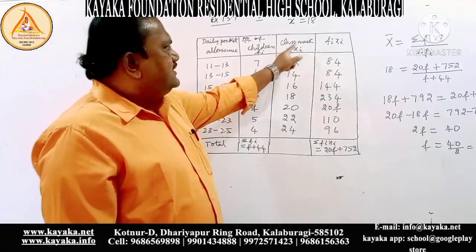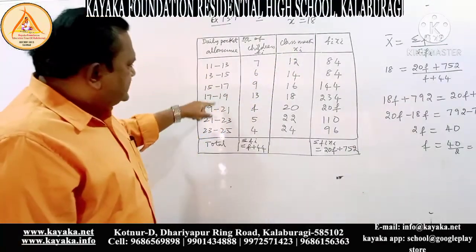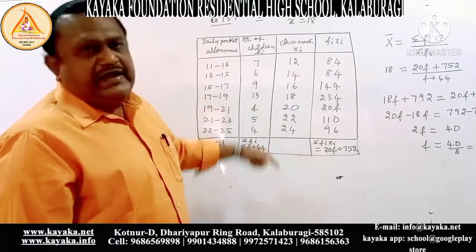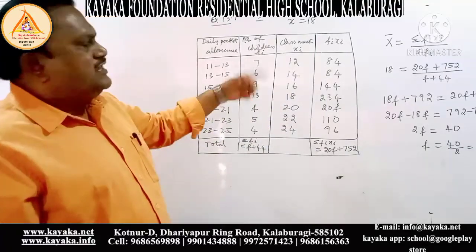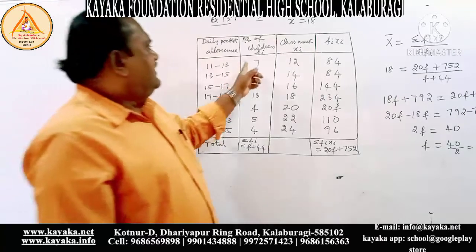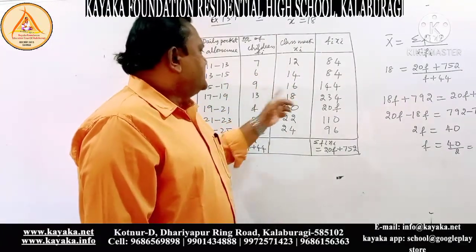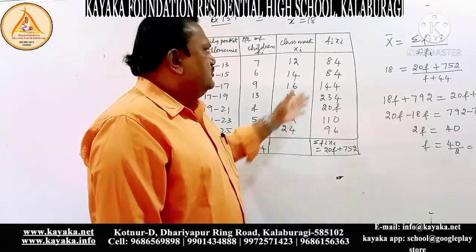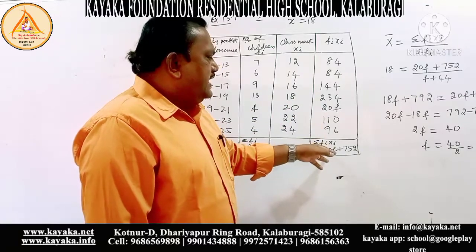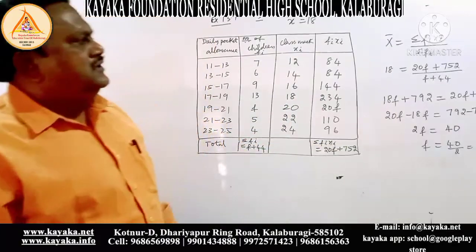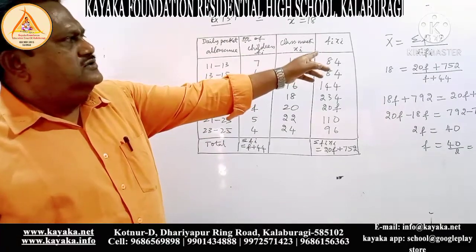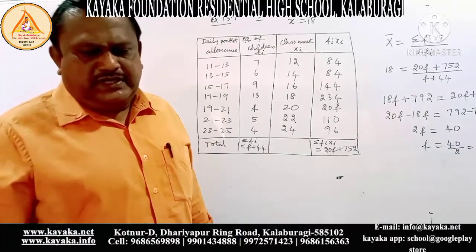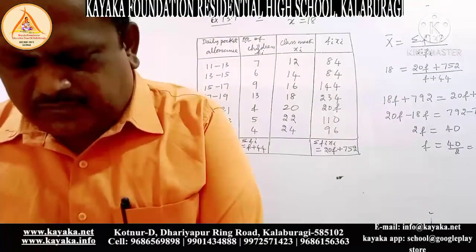Now we are finding the class mark, that is the midpoint of these class intervals. We will get 12, 14, 16, 18, 20, 22 and 24. Now you have to multiply. 7 into 12, 6 into 14, 9 into 16, 13 into 18, f into 20, 5 into 22, 4 into 24. You will get all these values. Just add it. You will get 20f plus 752. Next, using that formula, x bar is equal to sigma fi xi divided by sigma fi, we will get the answer f is equal to 20. Dear children, we'll start the next problem now.